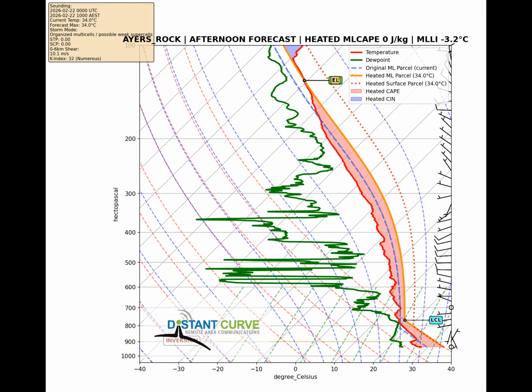Now let's examine how this environment transforms through the afternoon hours as solar heating intensifies. We are looking at what happens when we apply the expected afternoon heating to the morning atmospheric profile. The key transformation we see is in the lower levels, where strong surface heating will generate increasing instability. The enhanced plot shows the potential parcel paths available through the afternoon period. We can observe that while some energy will be released as the afternoon cap breaks, the overall atmospheric structure remains relatively constrained compared to environments supporting widespread severe weather. The most significant change is concentrated in the boundary layer, where heating will create the strongest updraft potential. However, the stable mid and upper levels will continue to limit the vertical extent of convection.